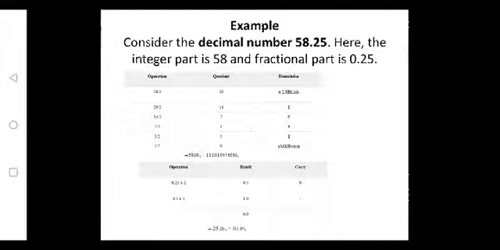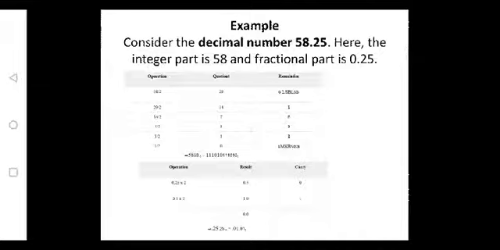Similarly, for the fractional part, 0.25 into 16. Whatever number you are getting, write that down and write down the integer part separately. If you are getting a fractional part other than 0, repeat this process. And write down the corresponding digits from top to bottom.